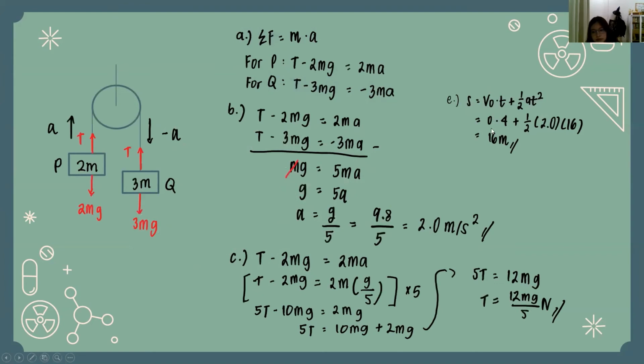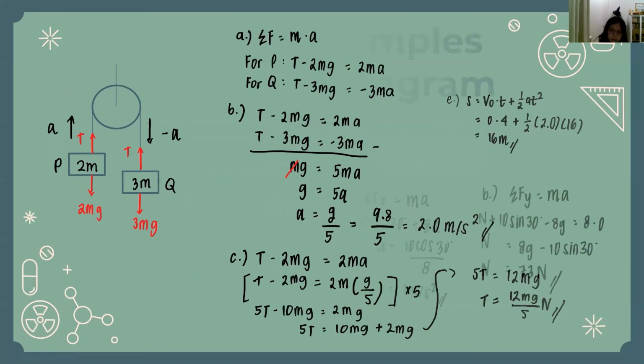So the velocity is 0 times 4 from the question, plus 1/2 times 2.0 times 16. 4 times 4 is 16. And so we got 16 meters. So those are the answers.